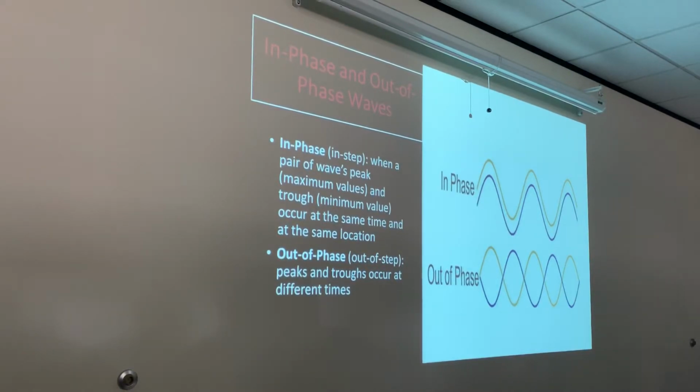So if I drew a wave like this, then I had another wave with my black marker. So I'm gonna not draw it so it's perfectly out of phase.